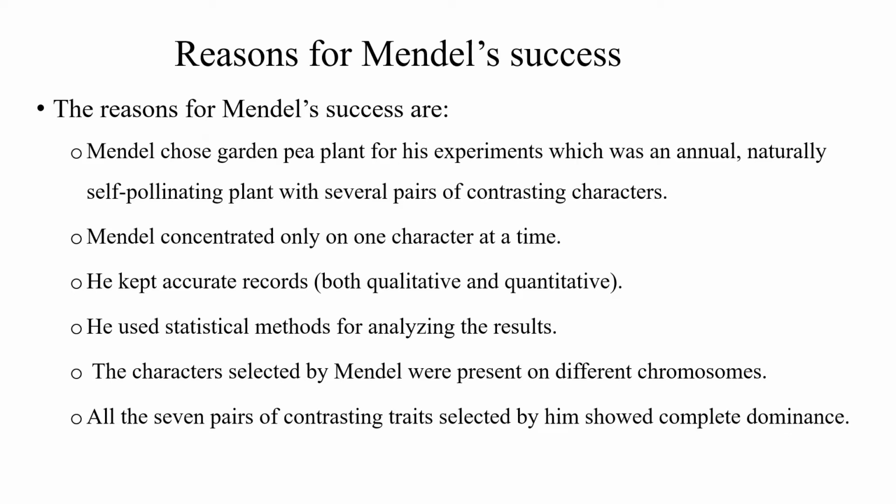One of the main reasons was the choice of his experimental material, that is, the garden pea plant, which was an annual, naturally self-pollinating plant. This plant had several pairs of contrasting characters, that is, opposite characters. Mendel concentrated on only one character at a time.